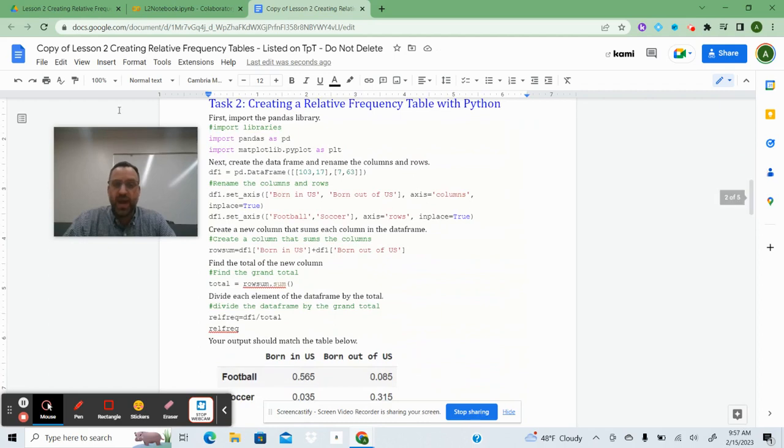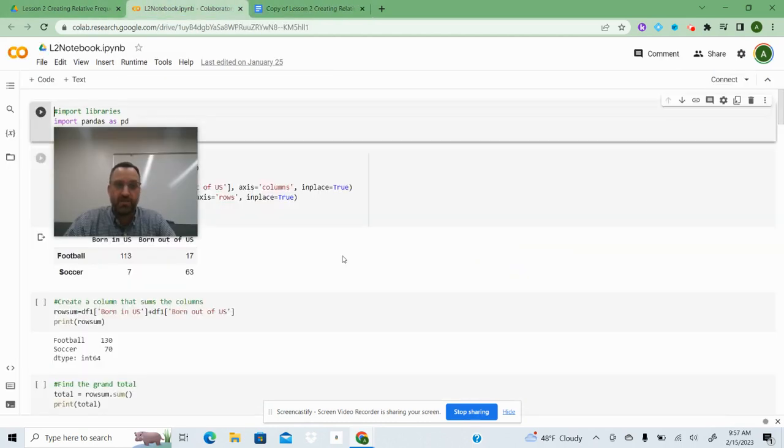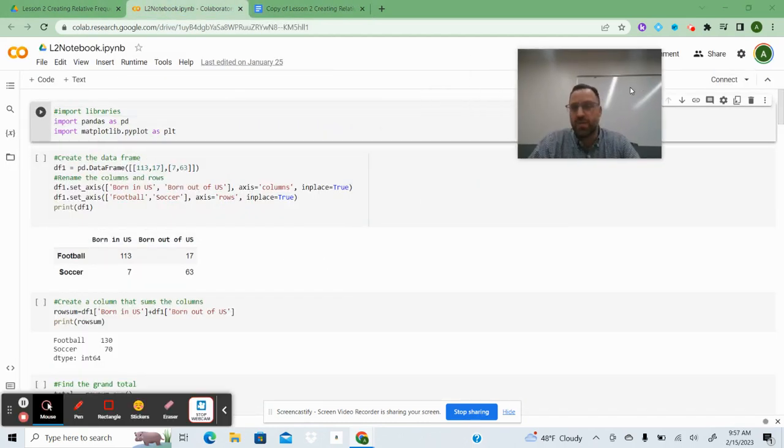So now what we're going to do is look at creating this table in Python. So here, I'm going to start with my code. We don't have a file to import here, so I'm going to import the libraries. So I imported pandas as pd and matplotlib pyplot as plt. Now the first thing I'm going to do is create my data frame. So in the first row I put pd.DataFrame, and then I'm making the whole data frame. So you put that in the brackets, and then each row goes in brackets.